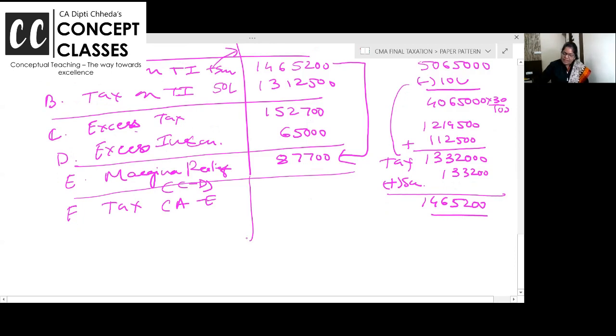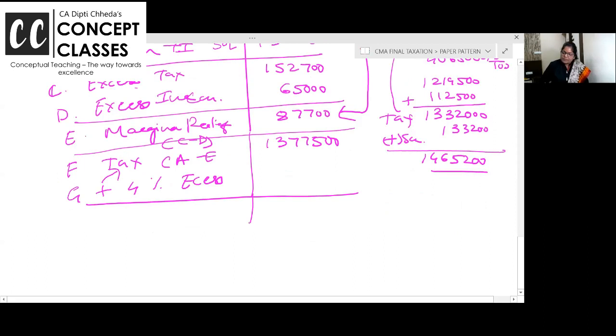Relief के बाद tax कितना आ रहा है? 1465,200 is the tax, and you want a relief. So the tax is coming to 13,77,000. And after marginal relief, whatever is the tax on that, you charge 4% ESES. $55,100. 13,77,500. The answer is 14,32,600 is the tax payable.